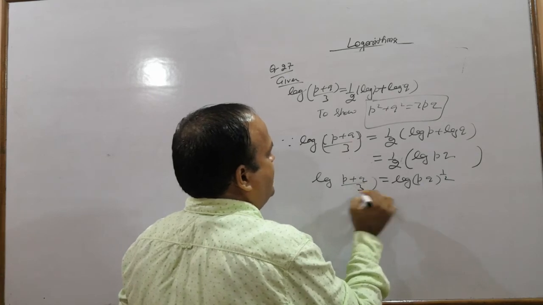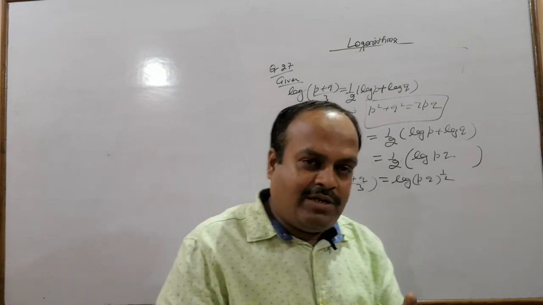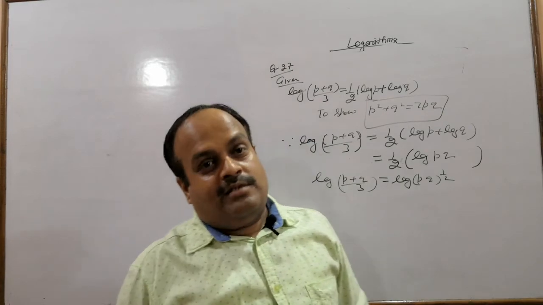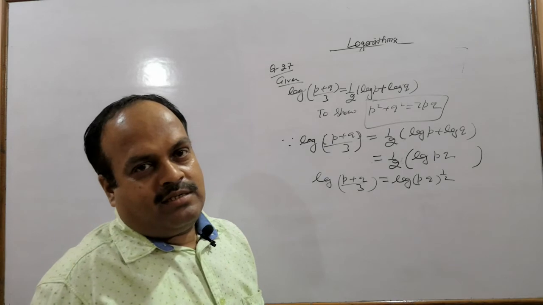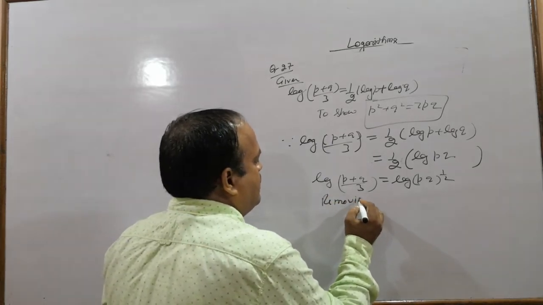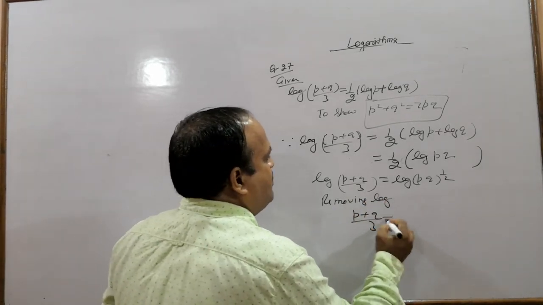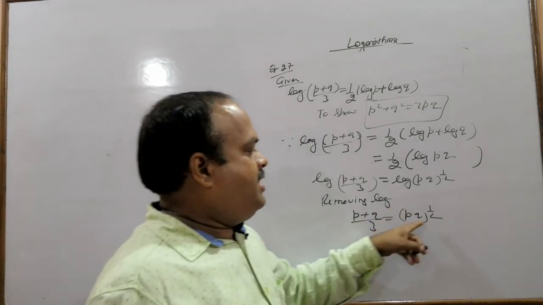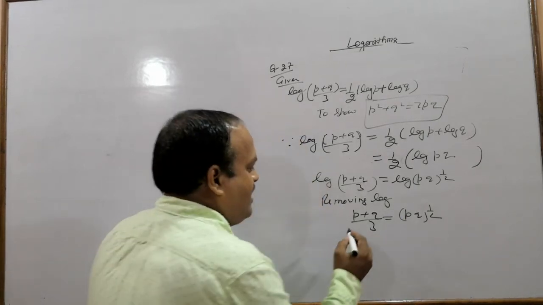log of (p plus q) by 3. Now remove the log. You make a mistake here too, you write squaring both the sides. That is also wrong. After this step, don't write squaring both the sides. Listen carefully, you will write removing log: (p plus q) by 3 equals pq to the power half. Now you will write squaring both sides.